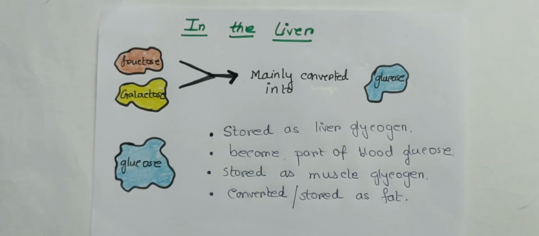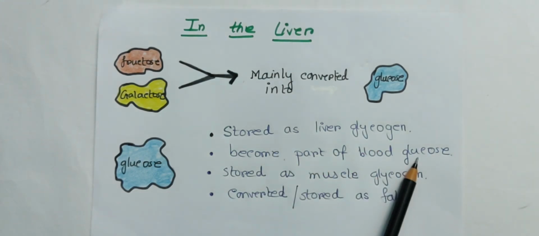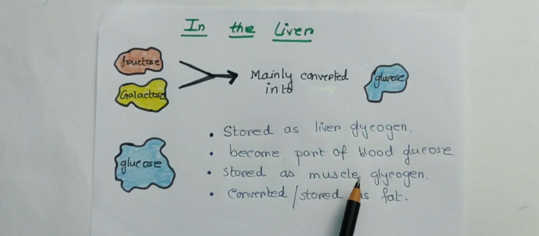Now what happened? When the glucose molecules come into the blood, they may be stored as liver glycogen. They may become a part of our blood glucose. They may be stored in our muscle as glycogen, or may be converted and stored as fat. So these are different activities that may happen whenever glucose comes into our blood.